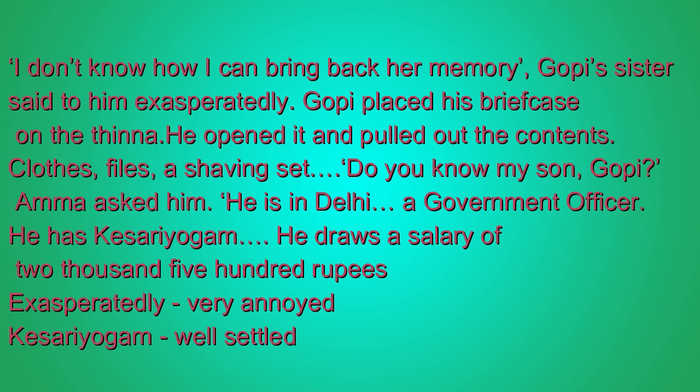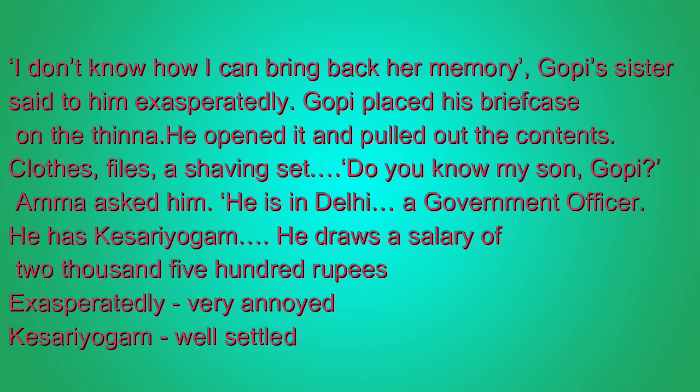So Gopi's sister Kamala says that she doesn't know how to bring back her memory because Amma is unable to recognize even her son. And Gopi placed his briefcase on the thinna and opened it. His briefcase contained clothes, files, and a shaving set. And again Amma interrupts.